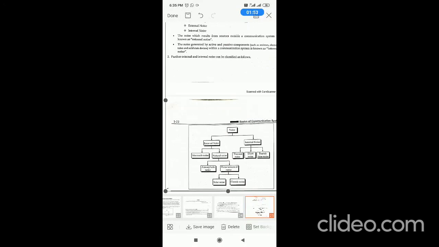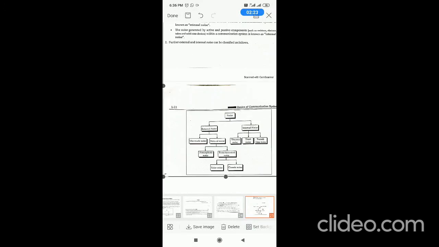Man-made noise is a noise which is generated by human beings. Natural noise is a noise which is generated by nature. Atmospheric noise is because of the atmosphere over the earth. Extraterrestrial noise is the noise which is generated from other than earth. In extraterrestrial noise, solar noise is generated because of sun radiation. Cosmic noise is a noise because of the radiation generated by stars.